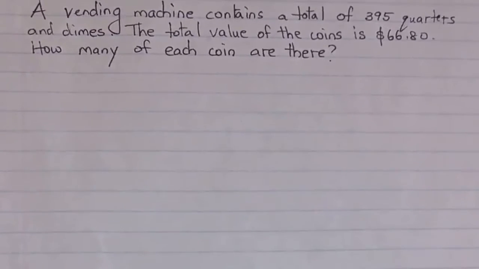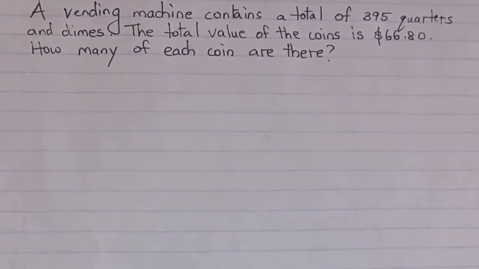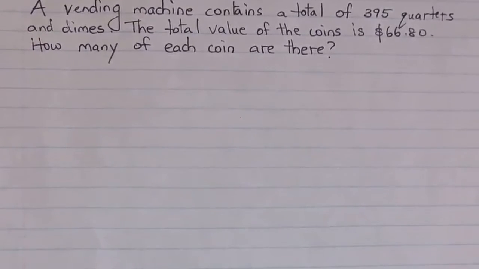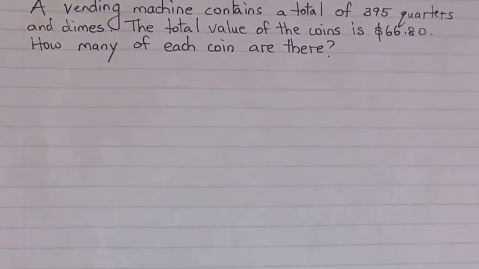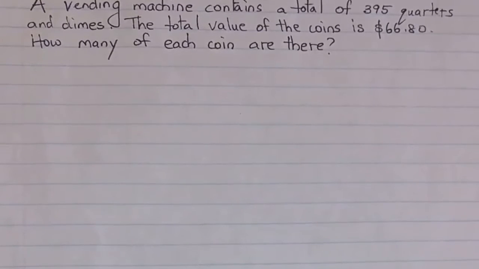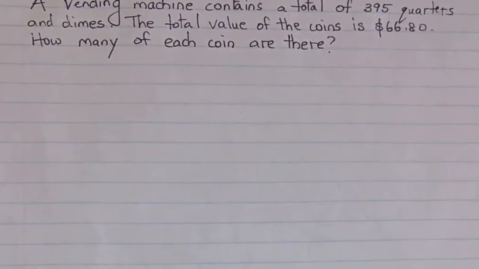Let's solve this word problem using a system of linear equations. A vending machine contains a total of 395 quarters and dimes. The total value of the coins is $66.80. How many of each coin are there?